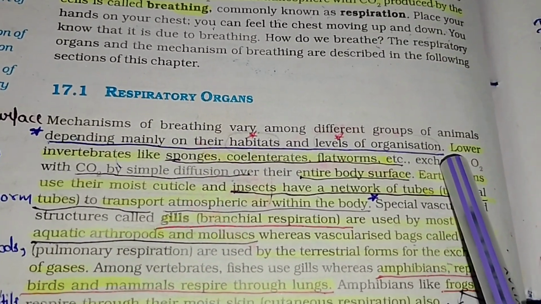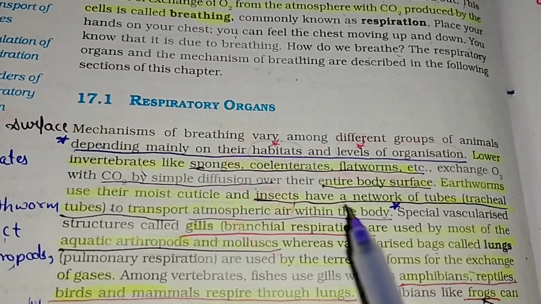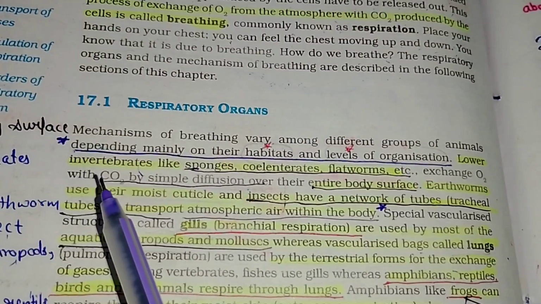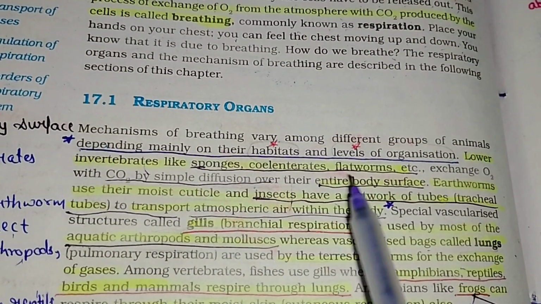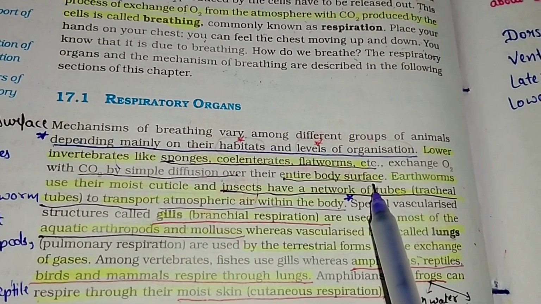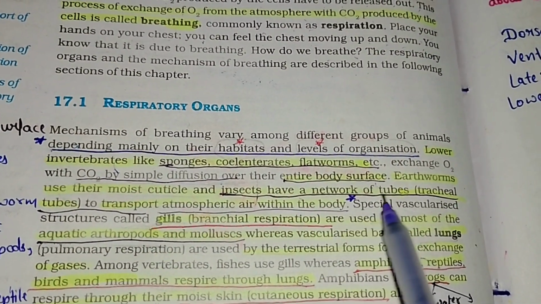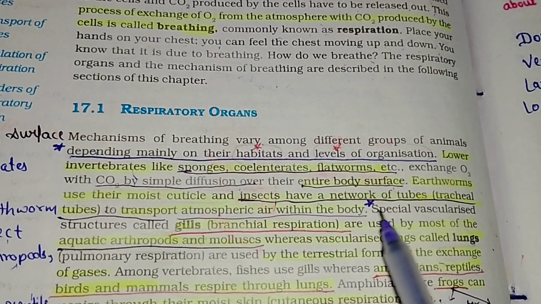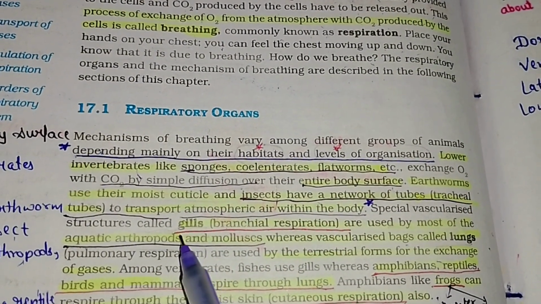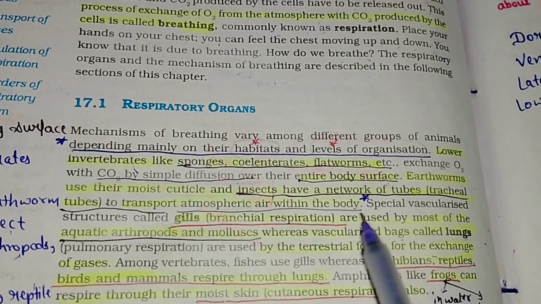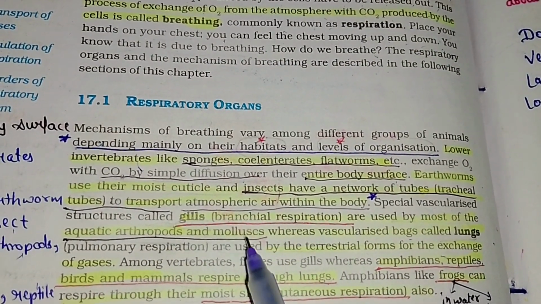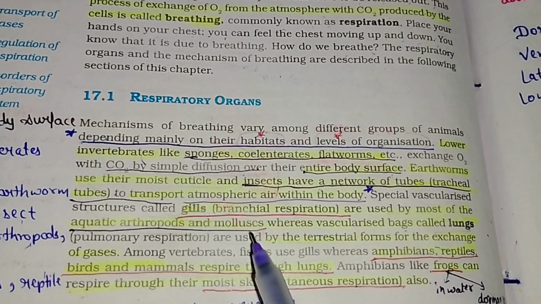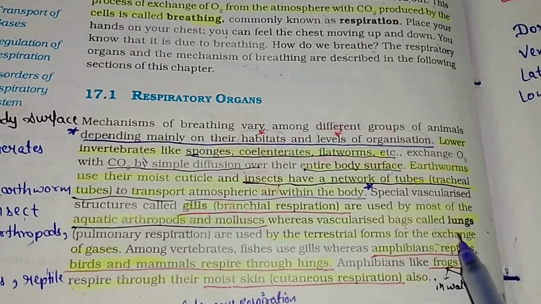of organization. Lower invertebrates like sponges, coelenterates, flatworms, etc. exchange O2 with CO2 by simple diffusion over their entire body surface. Earthworms use their moist cuticle and insects have a network of tubes, tracheal tubes, to transport atmospheric air within the body. Specialized vascularized structures called gills, branchial respiration, are used by most of the aquatic arthropods and mollusks, whereas vascularized bags called lungs, pulmonary respiration, are used by the terrestrial forms for the exchange of gases.